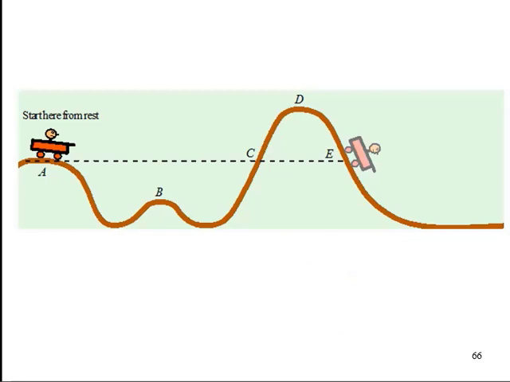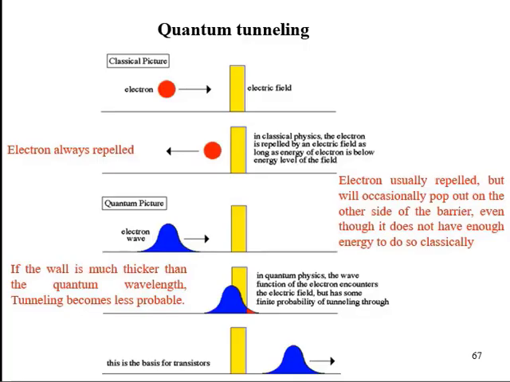It is analogous to this picture: if there is a trolley which starts from this height, then classically it should not reach a point higher than this point, and therefore this trolley cannot cross this hill. But quantum mechanically, this trolley can cross this hill even if its energy is not enough to cross the hill. Classically, this is possible only if a person digs a tunnel through the hill, and that's why this phenomenon is known as quantum mechanical tunneling. We can talk more about it.